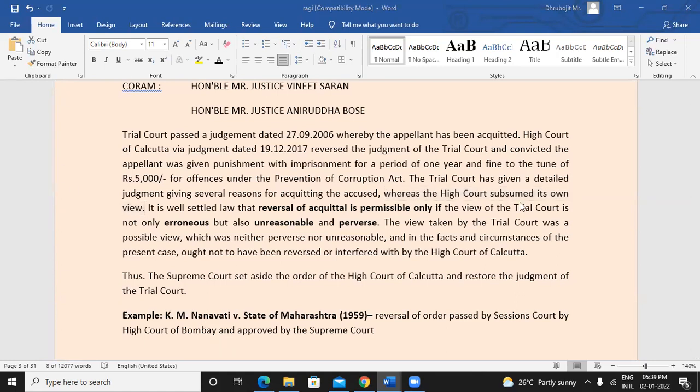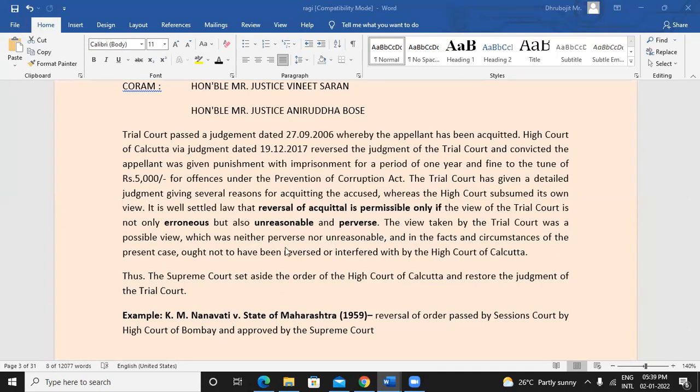A case which is used as an example. Yes, correct. A case which is used as an example to help guide future judgments. That means while providing the reasons for the decision, a lot of precedents, a lot of previous decisions will be mentioned for similar cases.